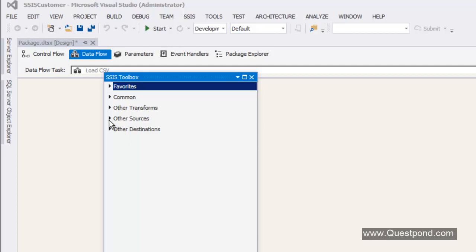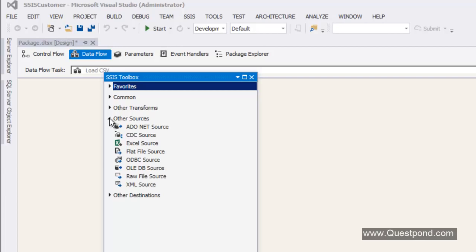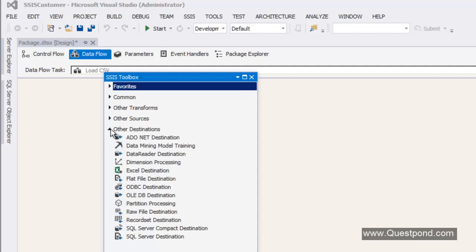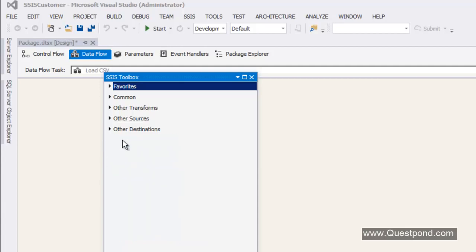You can see here there are components for source. In other words, you would first like to extract the data from the source, and that is done by all these source components. The next thing is you would like to do some transformation on the data, and for that we have the transforms. Finally, you would like to load it into the destination. So remember, source is for extraction, transform is for transformation, and destination is for loading. All your ETL is done in this data flow tab.